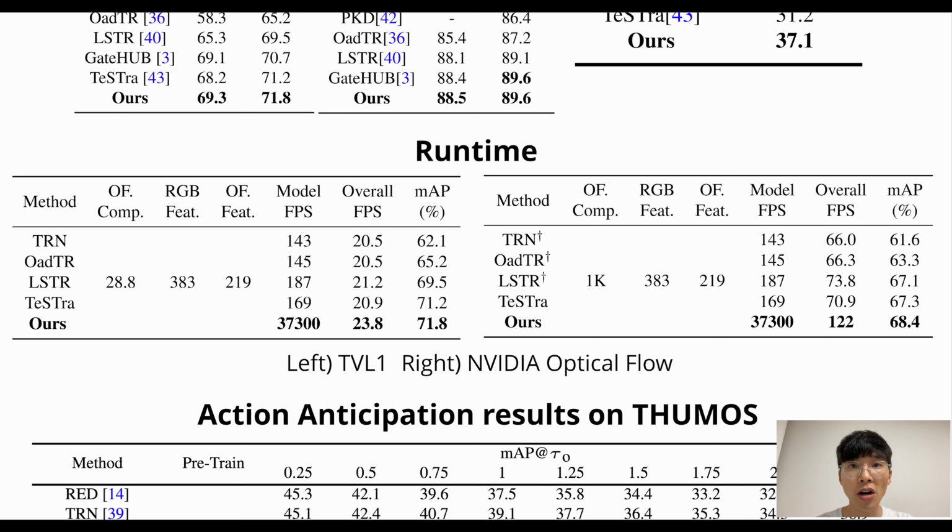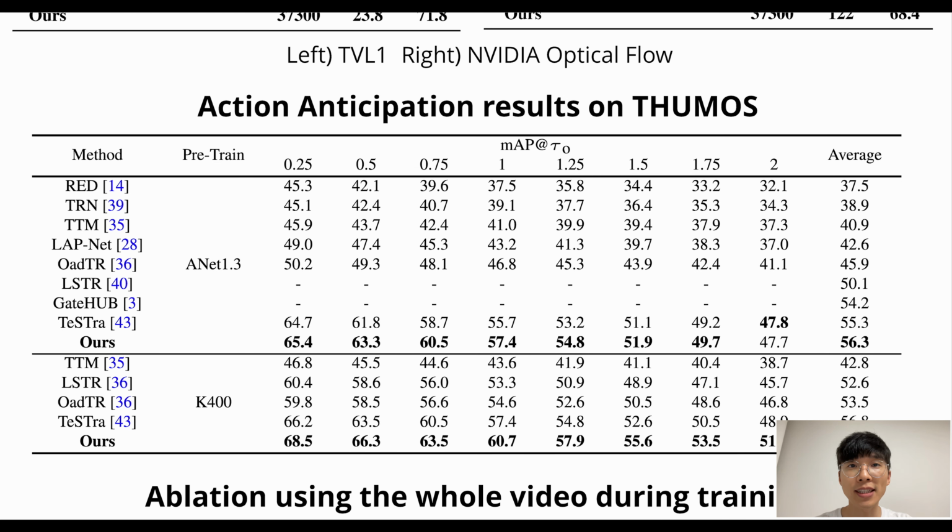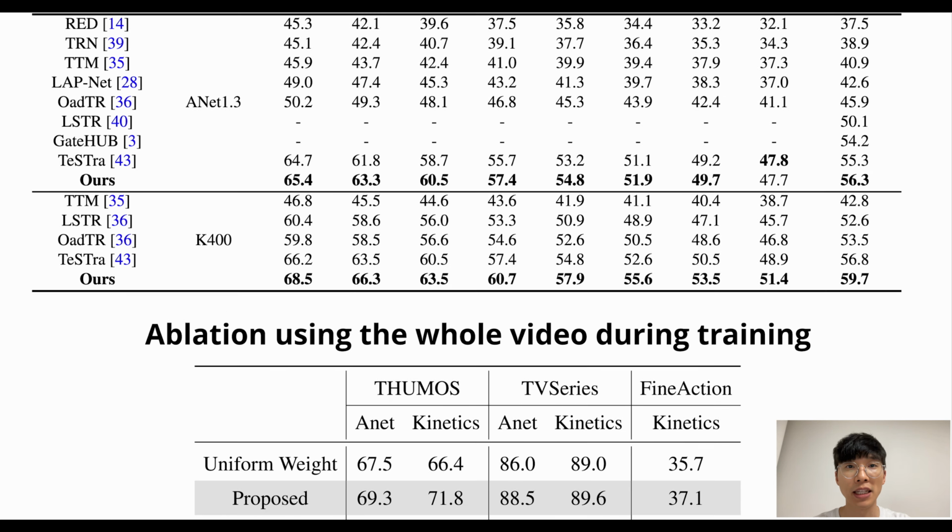When accounting for all these processes, the speed is represented as the overall FPS. A remarkable improvement in this overall FPS was observed when using the faster NVIDIA optical flow algorithm. We also tested action anticipation on EPIC-Kitchens dataset and showed that it was also effective in action anticipation.